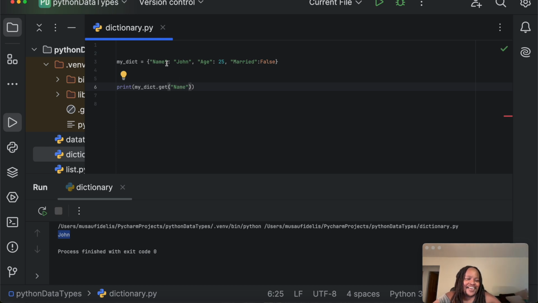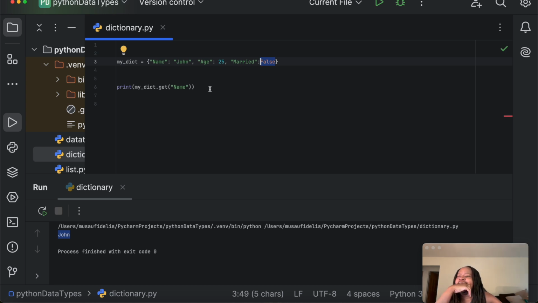You provide the corresponding key, and then you access the value using the get function. These are the values: John, 25, and false. That's how you can access values from a dictionary.